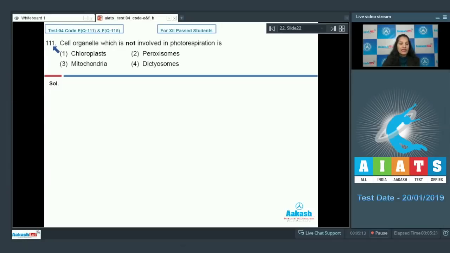Question number 111. Cell organelle which is not involved in photorespiration is: first option chloroplast, second peroxisome, third mitochondria, fourth dictyosome. So the photorespiration is a wasteful process, takes place in the C3 plants. This photorespiration takes place as a result of oxygenase activity of the rubisco, and this process takes place in 3 cell organelles, and these cell organelles are